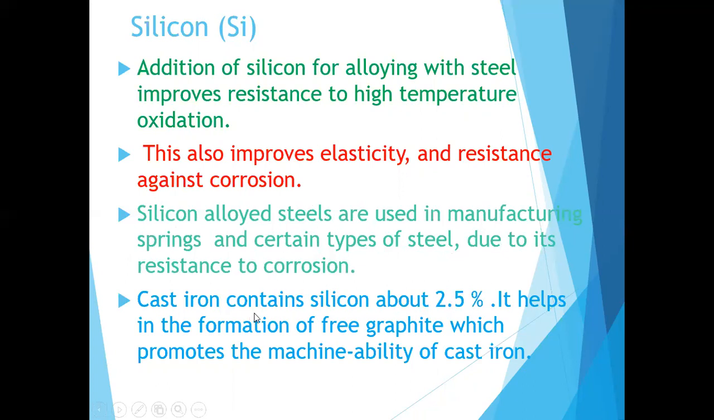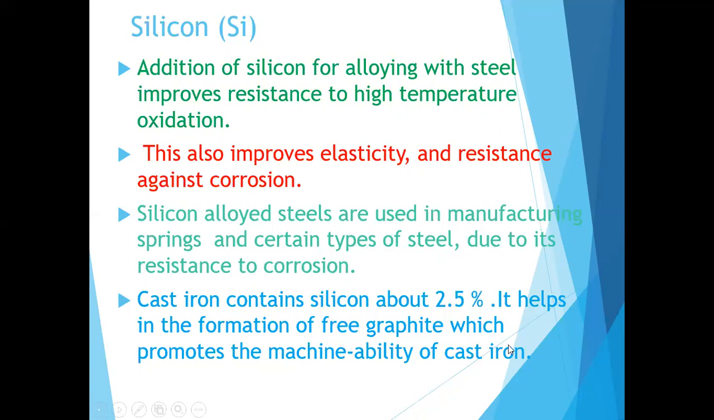Okay, cast iron contains silicon of about 2.5 percent. You already studied cast iron. It helps the formation of free graphite, which promotes the machinability of cast iron. So when you're adding silicon to cast iron, what will happen? It helps the formation of free graphite.